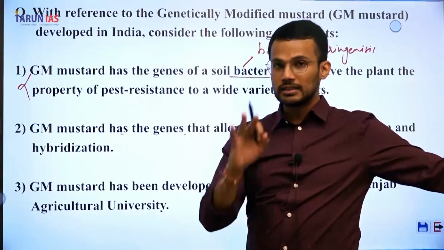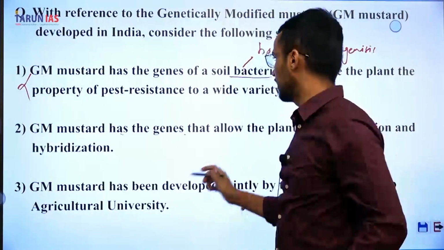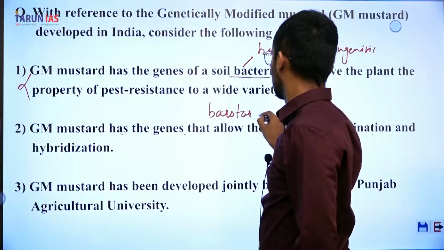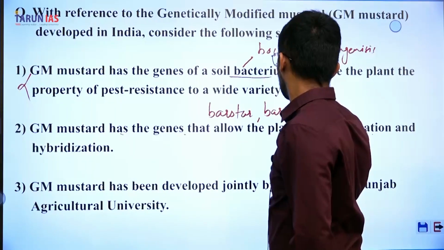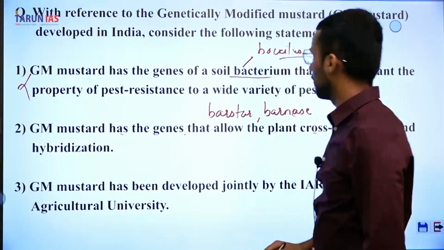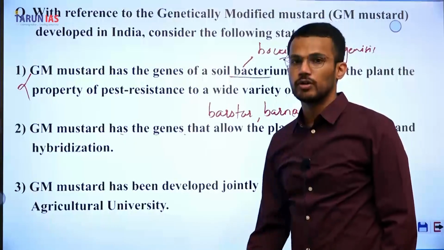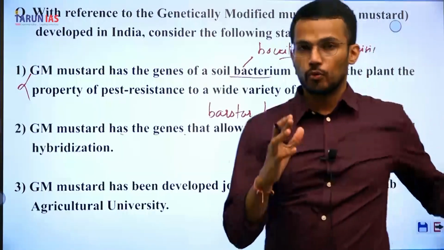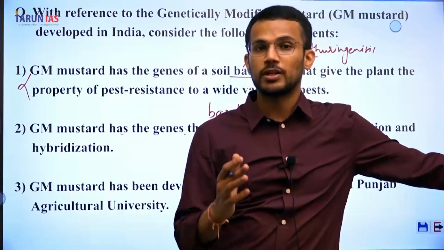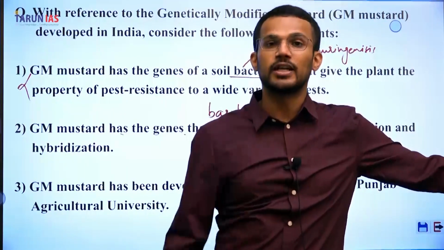Second, GM mustard has the genes that allow the plant cross-pollination and hybridization. There are 3 genes present in GM mustard: bar, barstar, and barnase. One of the problems with respect to development of GM mustard was that mustard is a self-pollinating crop.